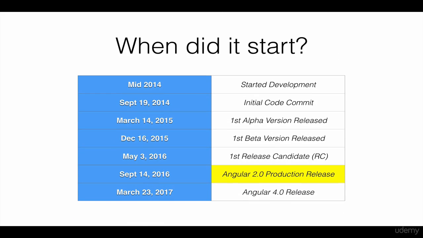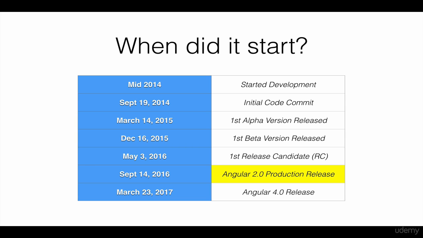When did it start? Before the new Angular 2 framework, we actually had the AngularJS framework, or Angular 1. AngularJS, which is based on JavaScript, was initially released way back in 2010. After several years, the Google team planned to build a totally new Angular framework with a different architecture and modules from the old AngularJS. In mid-2014, the design and development of Angular 2 was started. On September 19 of that year, the first code commit was done on their GitHub account.